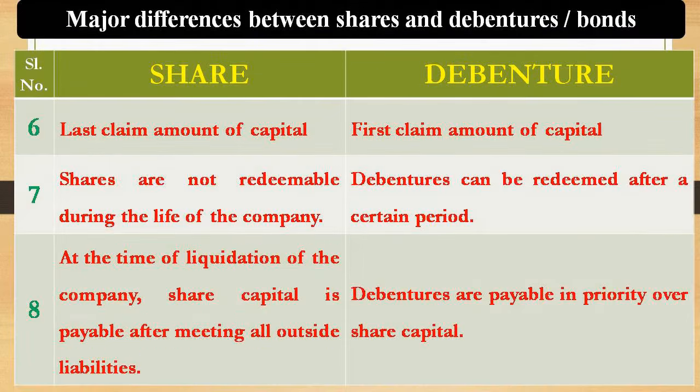And the next difference, the sixth point we can see: shareholders can claim loss in the case of capital.